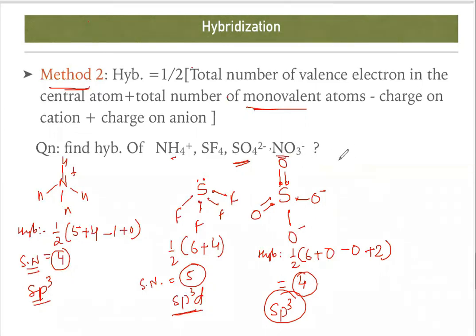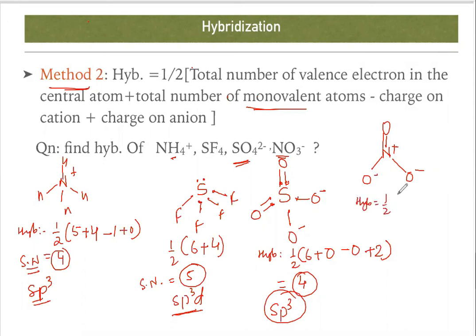Next, the nitrate ion. The nitrate ion structure is nitrogen, double bond, oxygen, negative charge. This will have a positive charge. Here it will be a negative charge. So 1 positive and 2 negative. What is the net charge? That is minus, right? So let us find out the hybridization.